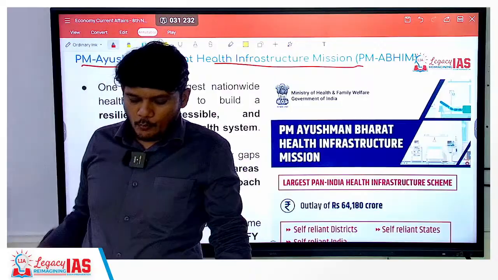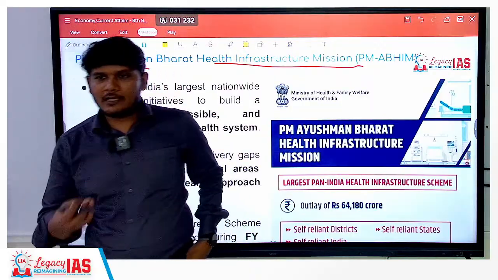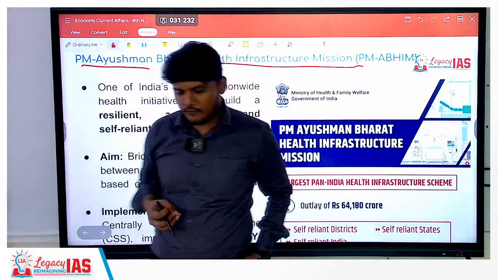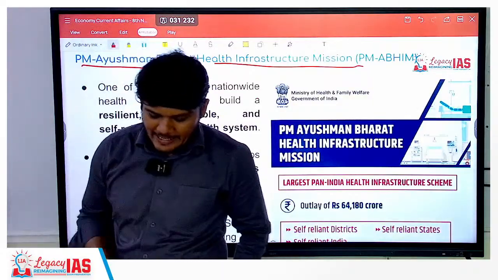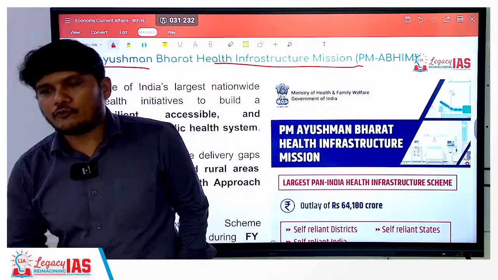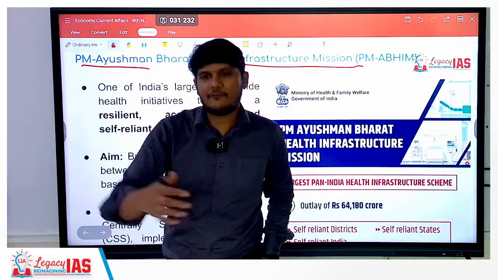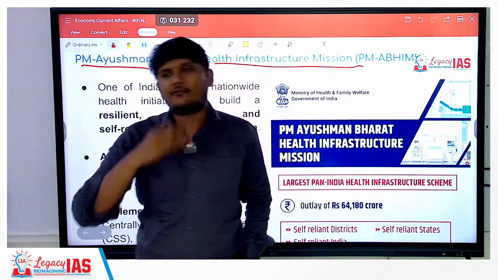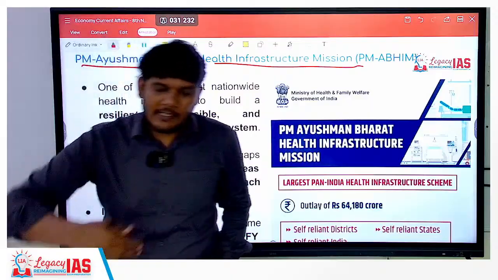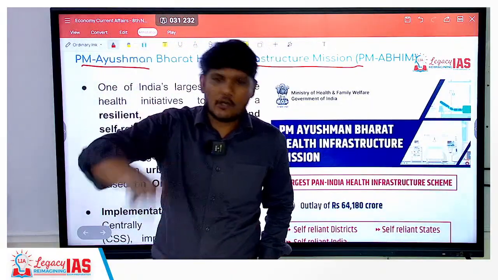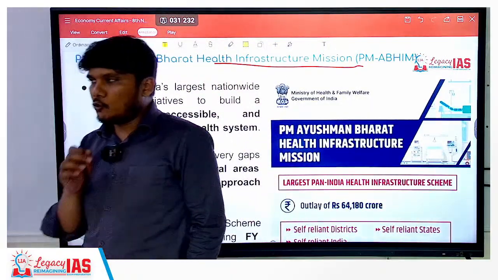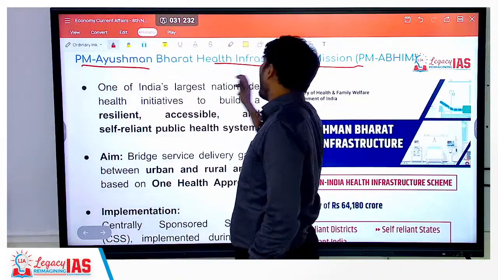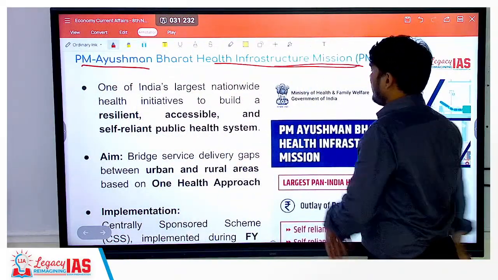You can go to any hospital and your coverage will be there. But at the same time, the government also wants to expand its own health infrastructure, so that you can get the services within the government hospital itself. So to do that, we have the Ayushman Bharat Health Infrastructure Mission.